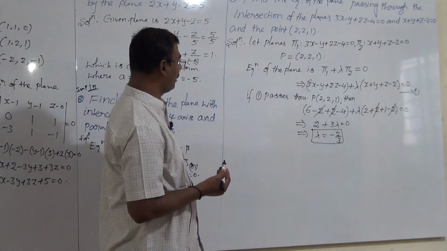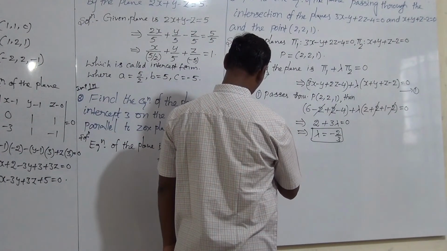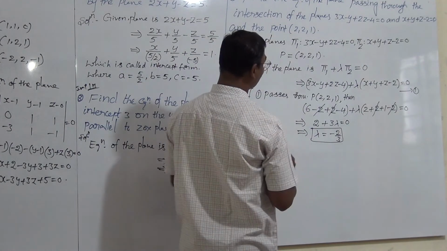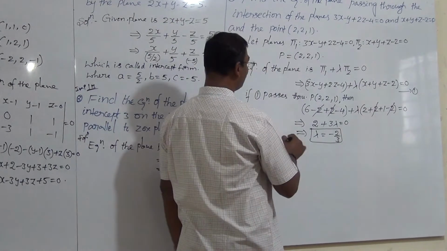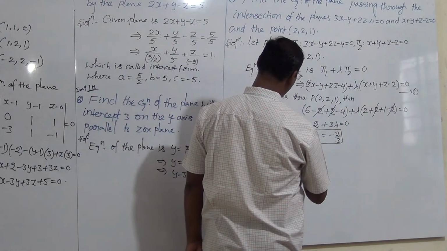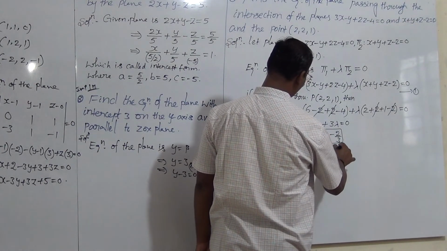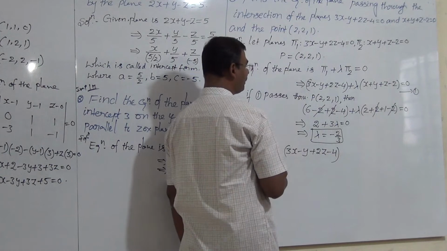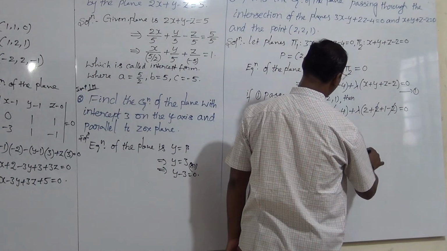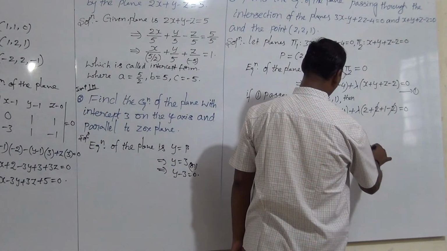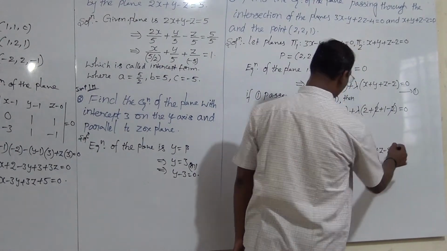Next we are substituting in equation 1. In place of lambda, put minus 2 by 3: 3x minus y plus 2z minus 4 plus (minus 2 divided by 3) times (x plus y plus z minus 2) is equal to 0.